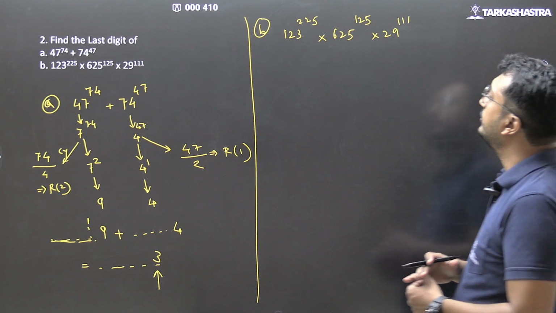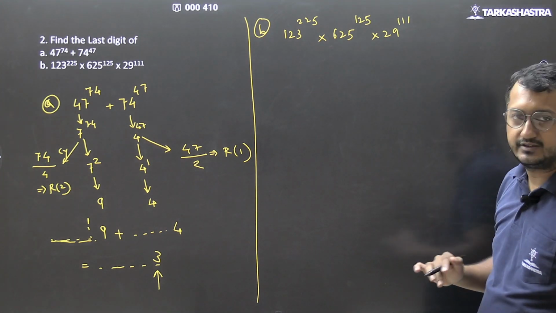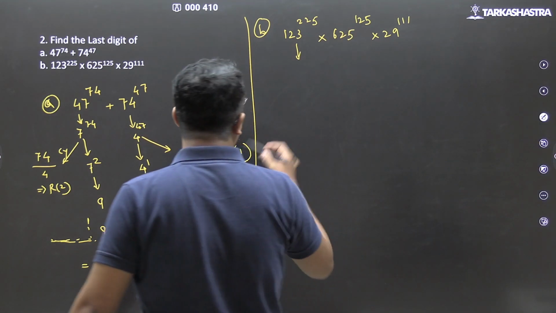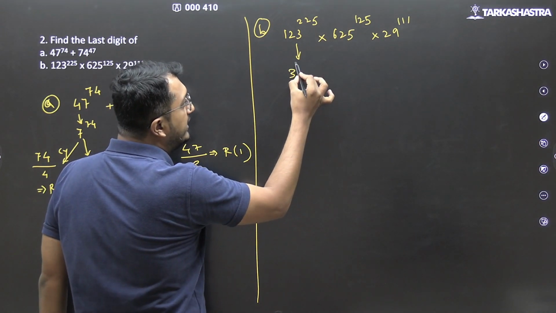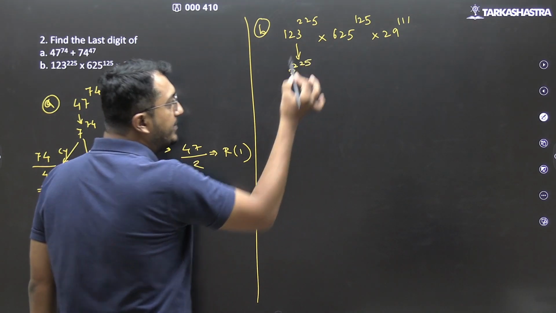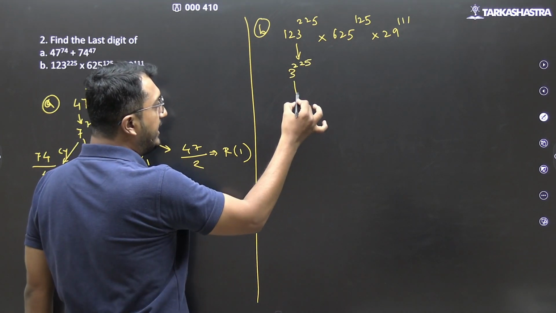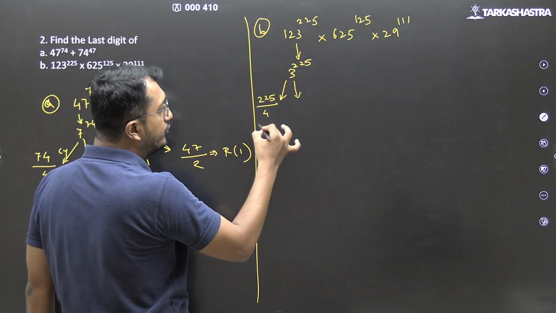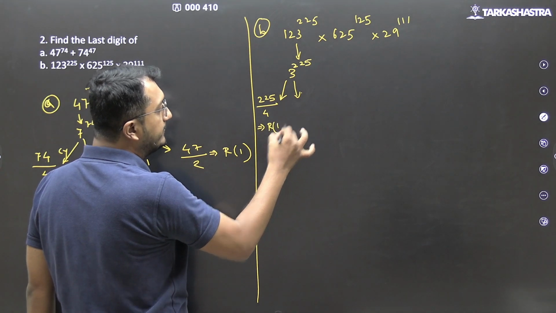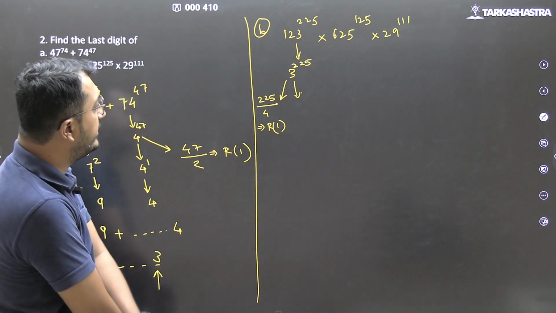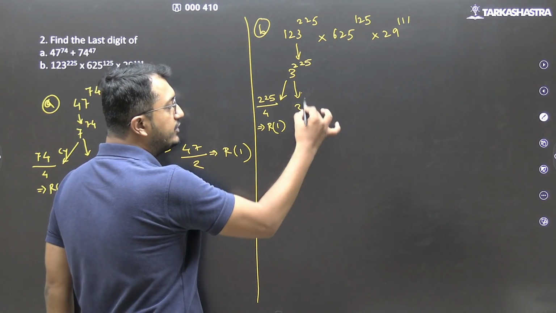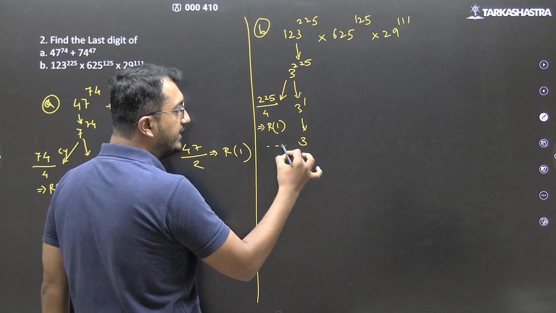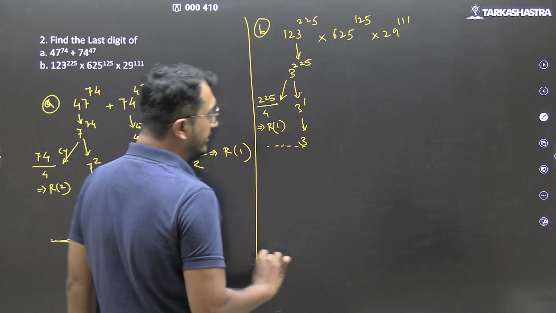So we have to find out the last digit of this. Simple. 123 to the power 225 will have the same last digit as 3 to the power 225. 225 divided by cyclicity of 3, which is 4, the remainder comes out to be 1. So 3 to the power 1, last digit is 3. So it will be a number ending with 3.